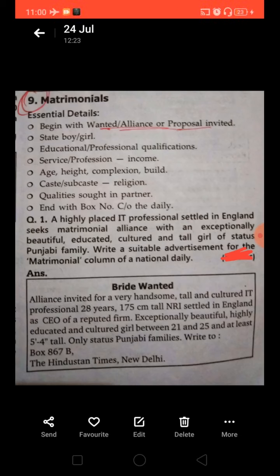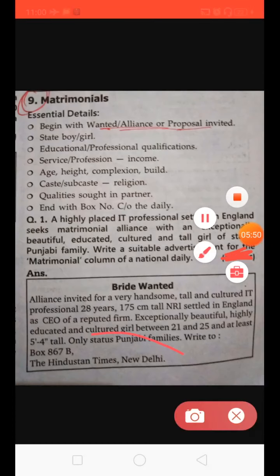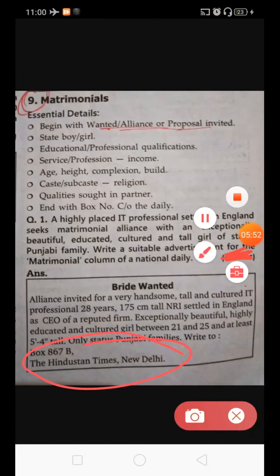So write to box this, Hindustan Times. As I told you, we do not give our own contact number in this. Either we mention our email ID, but contact numbers we avoid in classified ads for matrimonials, because then a lot of phone calls start coming.